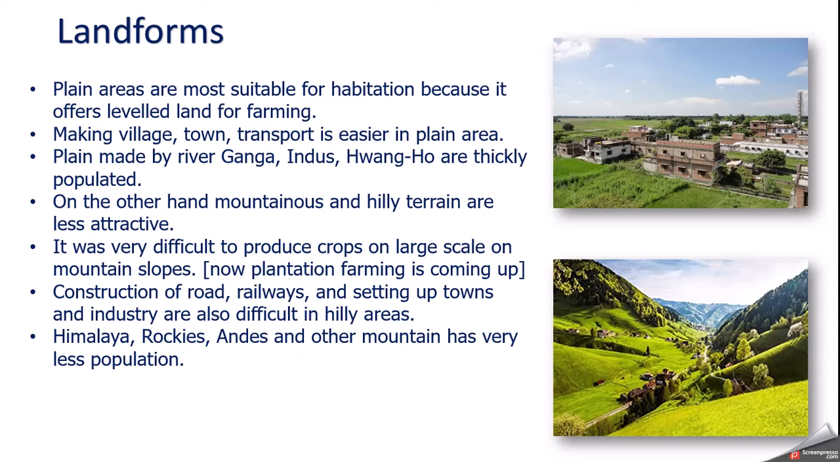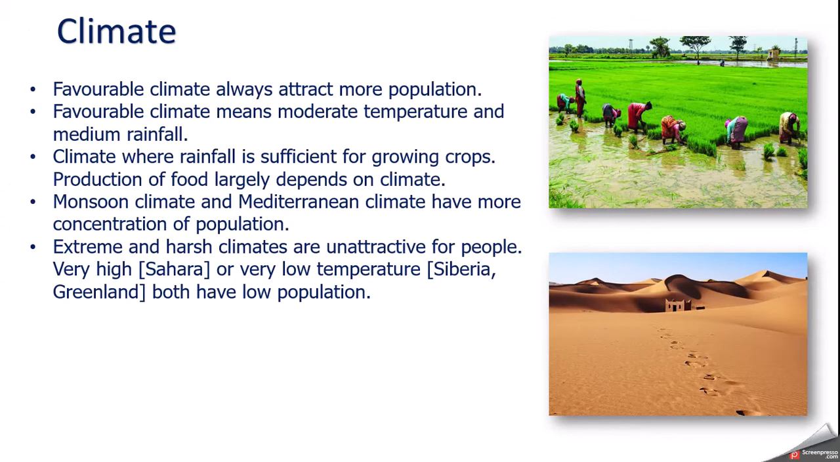And this is the reason that the Himalaya, Rockies, Andes and other mountains of the world have a very low size of population. So here we have to understand that in the plain area there will be more population and in the hilly area there will be less population. As you can see in the image given on the right hand side, the top image is showing the plain area, where you can see more houses, whereas the bottom image is showing a hill where hardly a few houses are found.